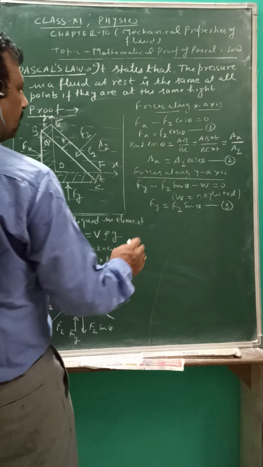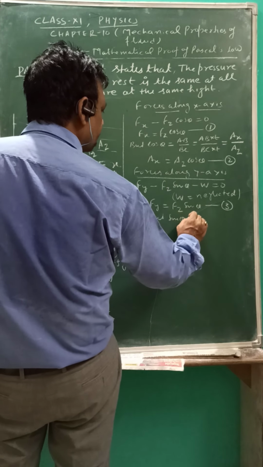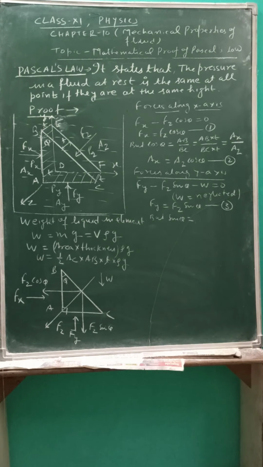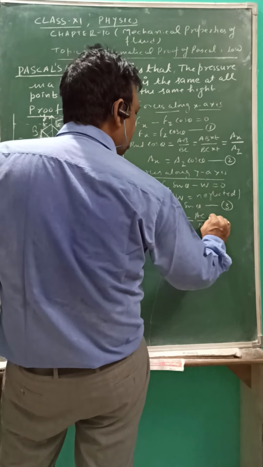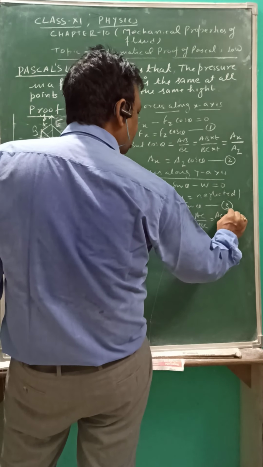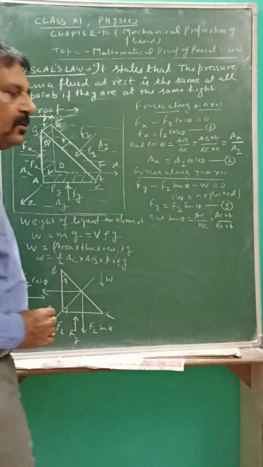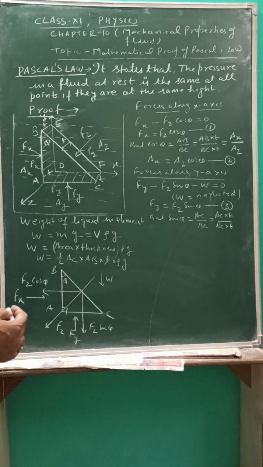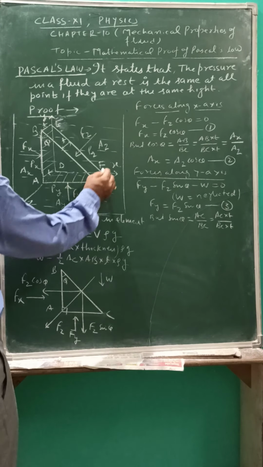Now again, sin theta, from the figure, is AB upon AC upon BC, and we multiply AC by T and BC by T. So AC into T, this is the breadth into length into thickness.